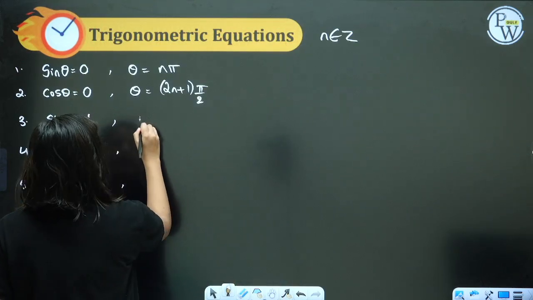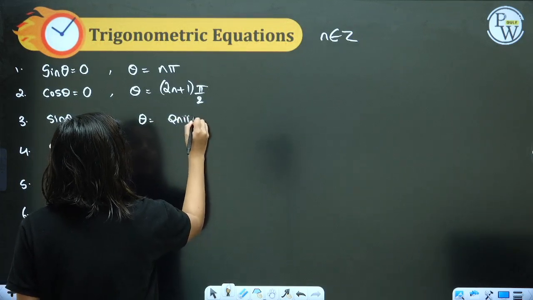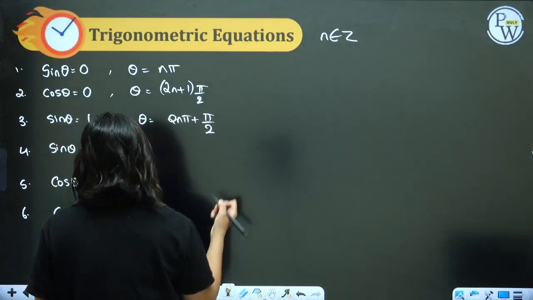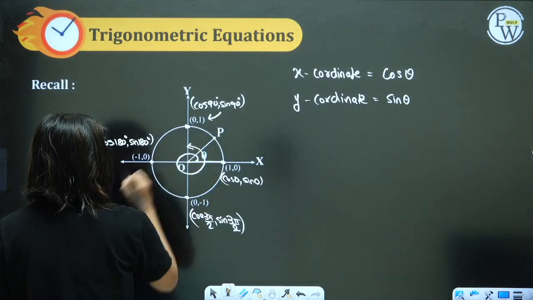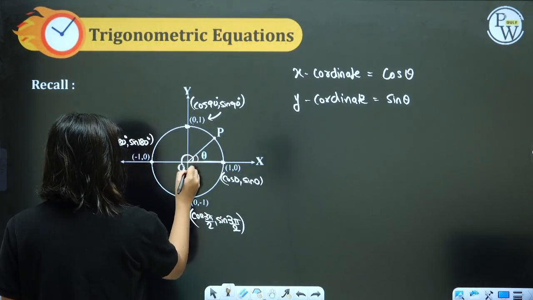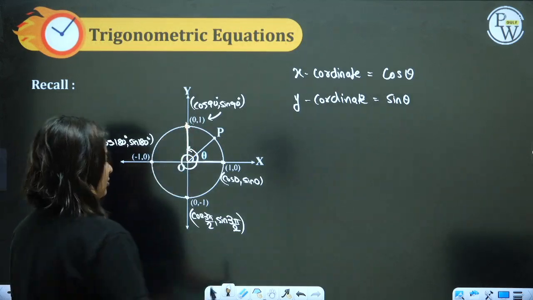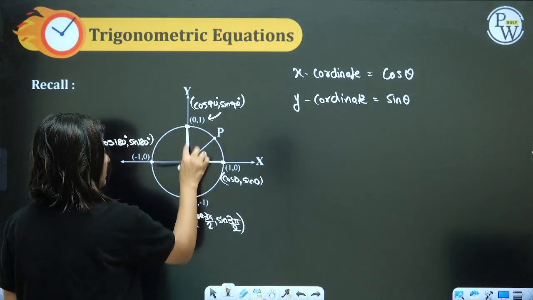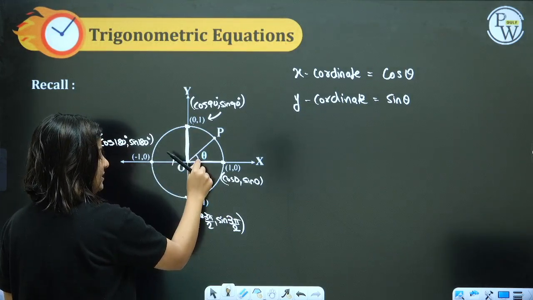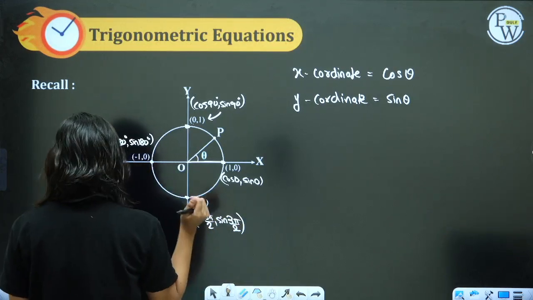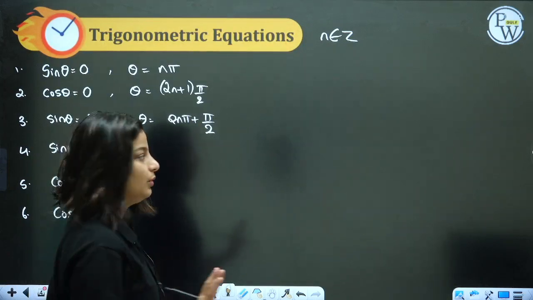So at this value, sin will always be 1. Understanding that, I can say whenever theta is equal to 2n pi plus pi by 2. Can you see it completes a circle? It completes a circle, 2n pi, and then pi by 2 is added. Everything will complete a circle and then when pi by 2 is added, it gives me this particular position. In order to get this position, we have to do 2n pi. 2n pi means complete circle and then pi by 2 added to it. Are you getting it? 2n pi plus pi by 2.